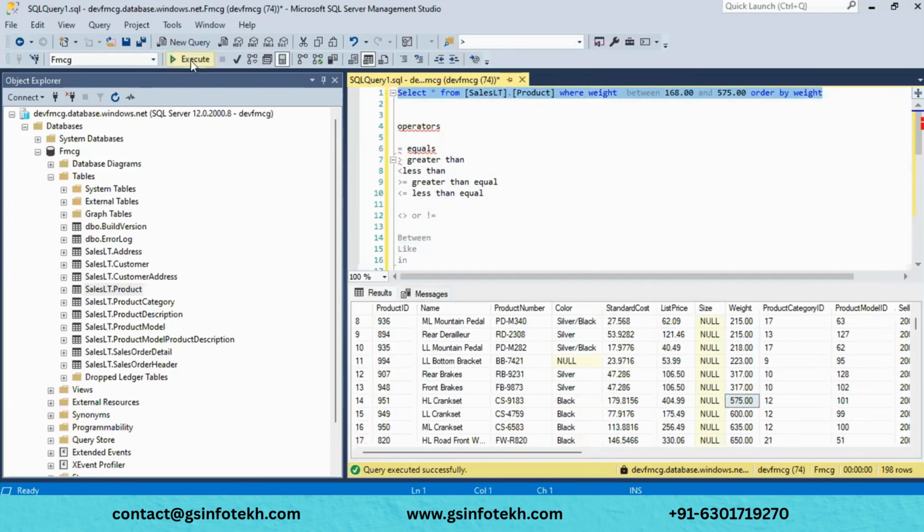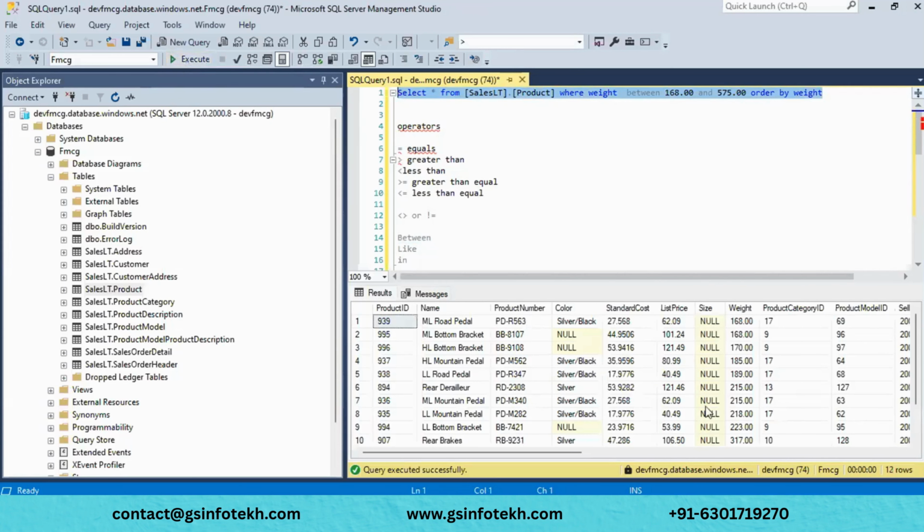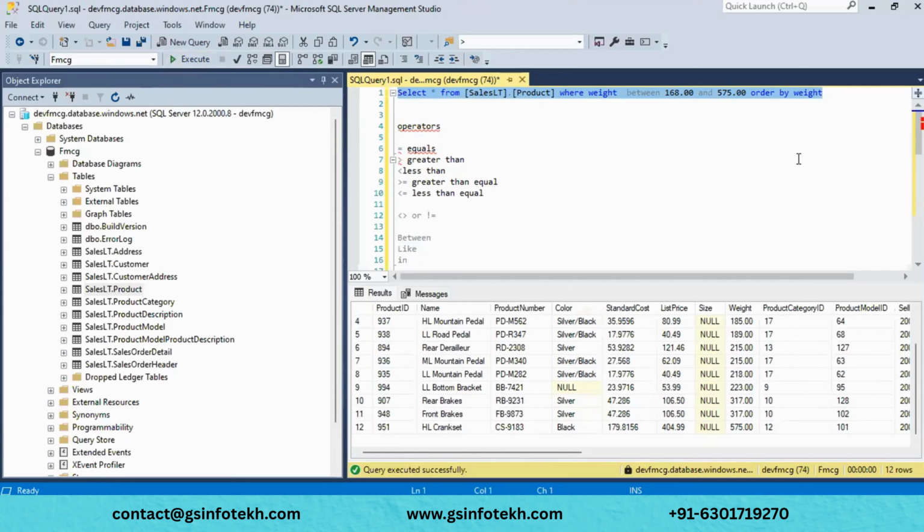Okay, let me execute. See, only the specific range of values will be selected from whatever values exist between 168 to 575. Only those values will be selected if you use between.